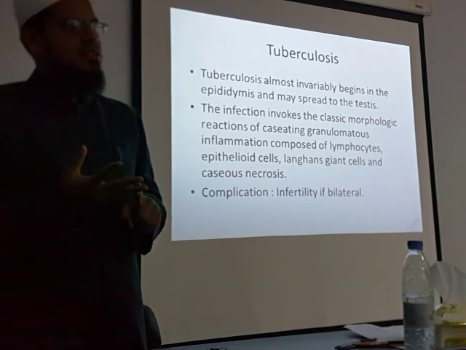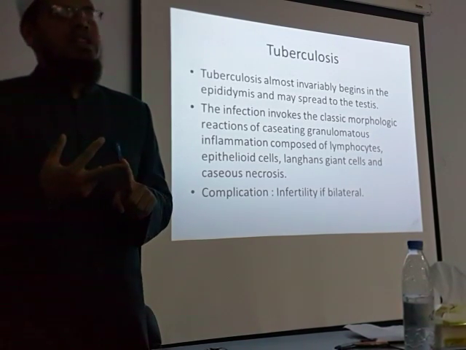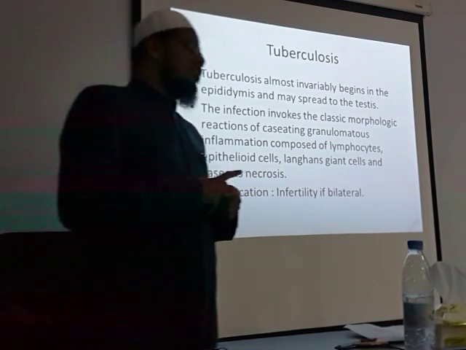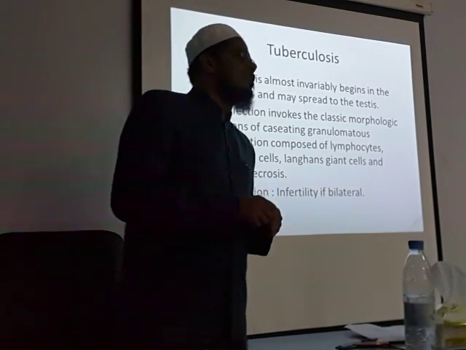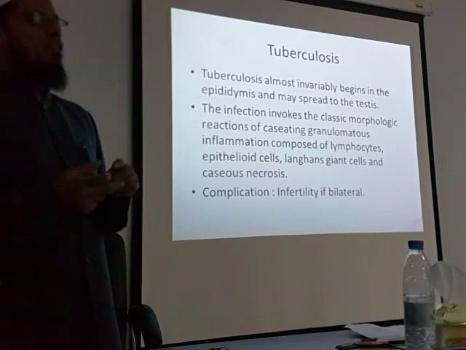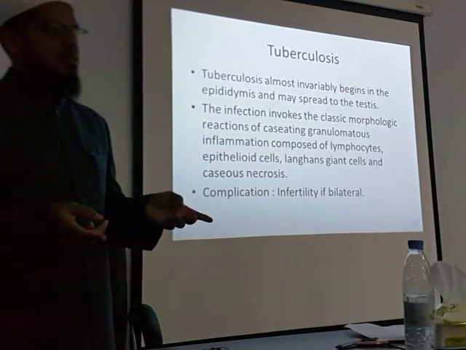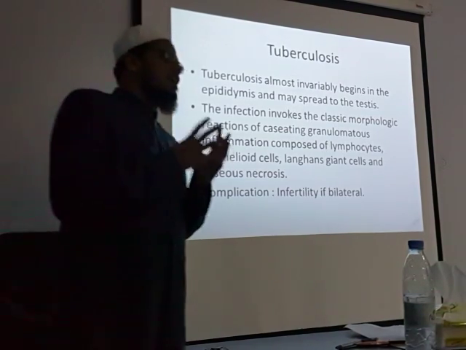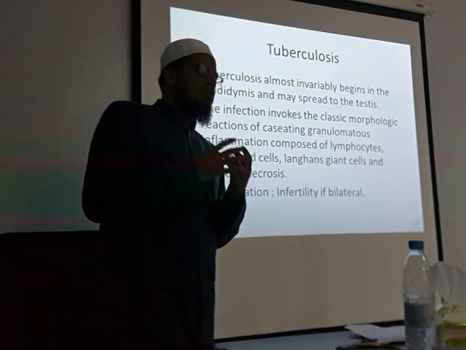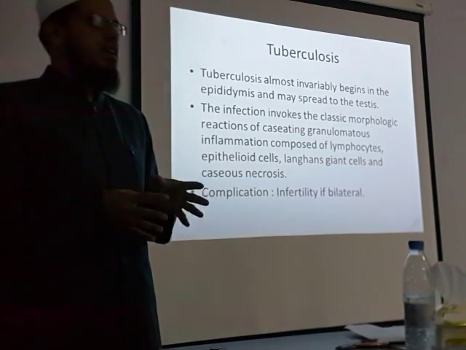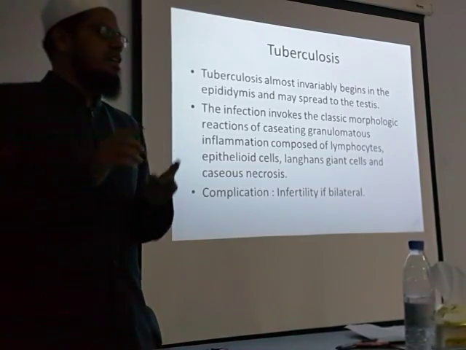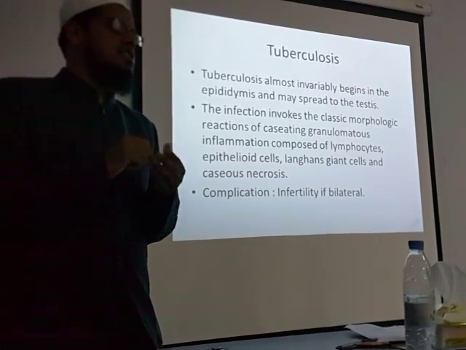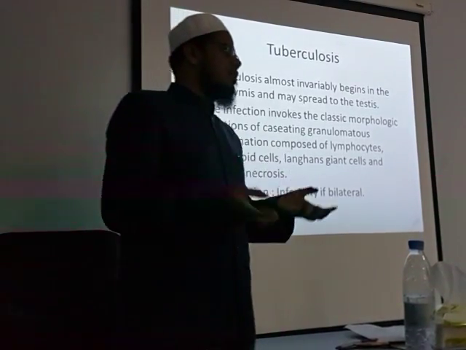Caseation, lymphocytes, macrophages. In tuberculosis or granulomatous inflammation, macrophages are called epithelioid cells, and surrounding them giant cells will be there. See, any granuloma will be classic. Anywhere in the body, it will be the same. Whether it is testis or lung or brain or heart, it will be the same. Central caseation, after that surrounding lymphocytes, epithelioid cells, giant cells, and covering fibrosis.